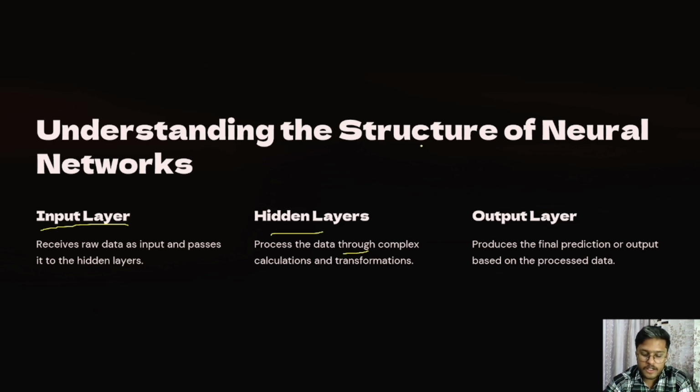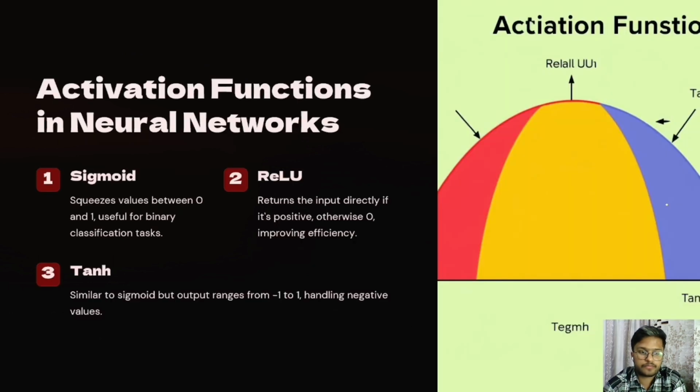The more hidden layers, the deeper the network. The last one is the output layer. It produces the final prediction or output based on the processed data. Each connection between nodes has a weight which gets adjusted during training to minimize the error in predictions.